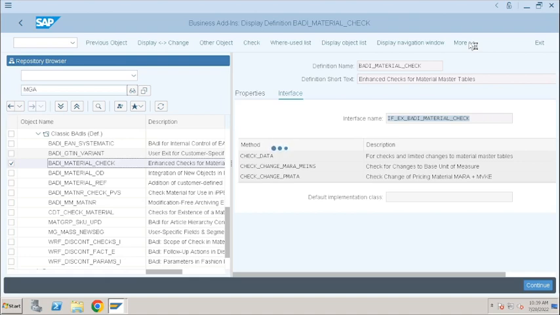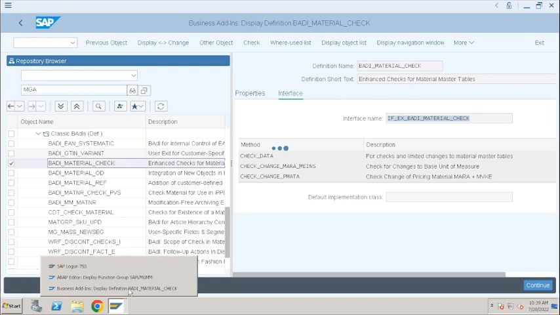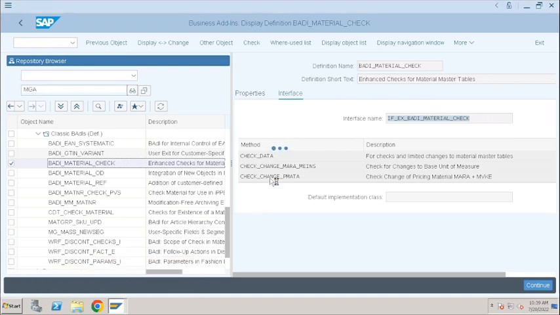When you are not sure which BADI you need to implement, since we have a list of BADIs here, you can find the documentation in SE18. Also in SMOD, you can find documentation about the customer exit.